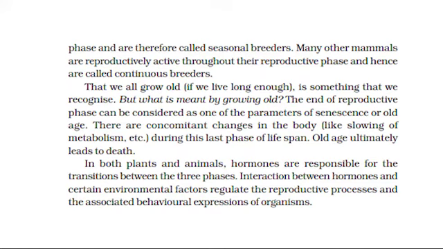That we all grow old, if we live long enough, is something that we recognize. But what is meant by growing old? The end of reproductive phase can be considered as one of the parameters of senescence or old age. There are concomitant changes in the body, like slowing of metabolism, etc., during this last phase of lifespan. Old age ultimately leads to death. In both plants and animals, hormones are responsible for the transitions between the three phases. Interaction between hormones and certain environmental factors regulate the reproductive processes and the associated behavioral expressions of organisms.